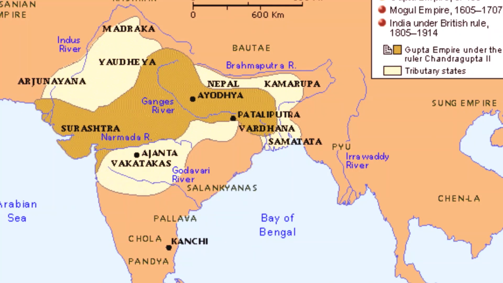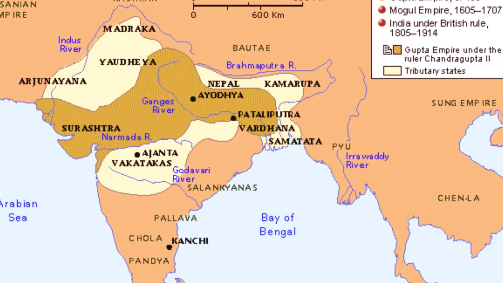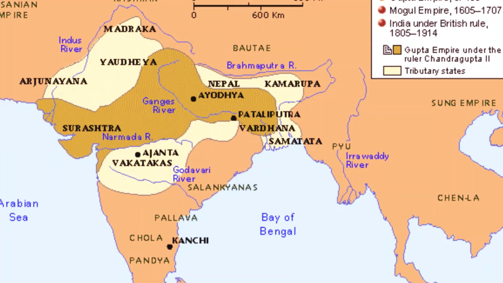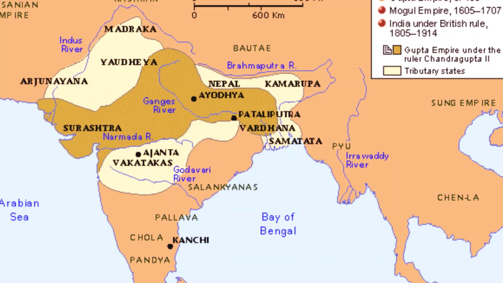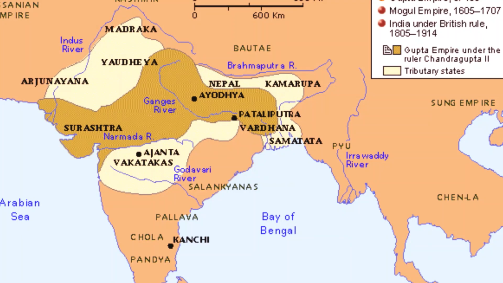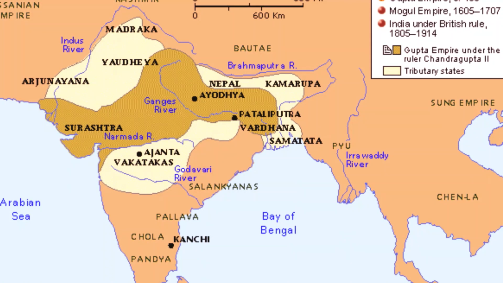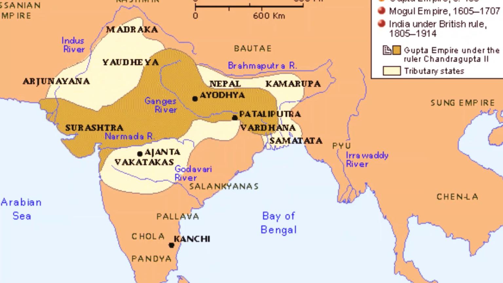Chandragupta I ruled for 15 years in Bihar, Allahabad, and Chandragupta's son Samudragupta ruled for 40 years. He divided his empire into 5 and started ruling all over India, north, south, east and west. He is described as the hero of 100 battles, and Samudragupta's son was Chandragupta II. Chandragupta II is also known as Vikramaditya.